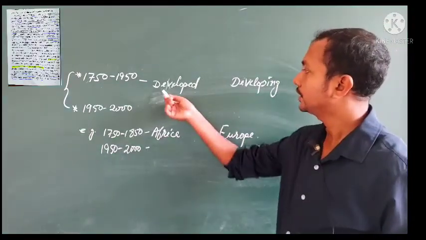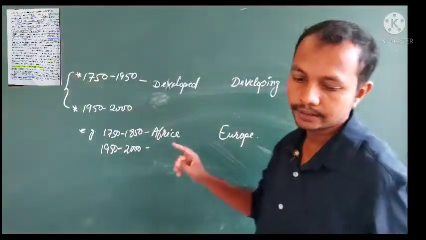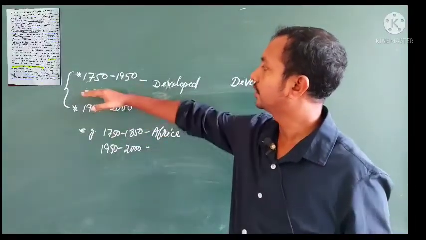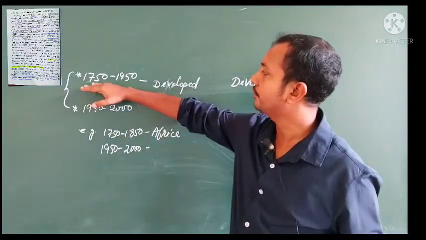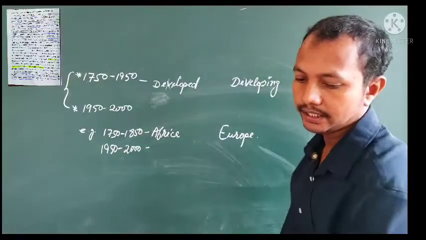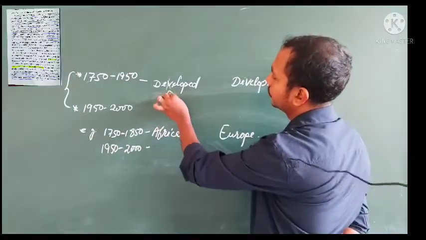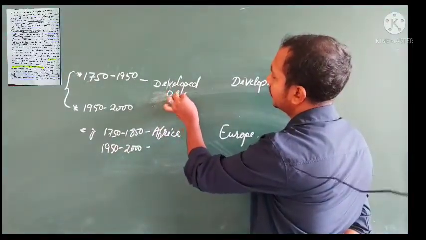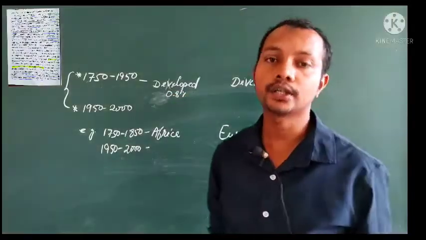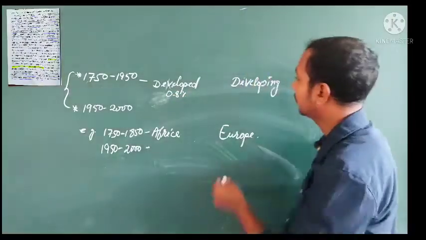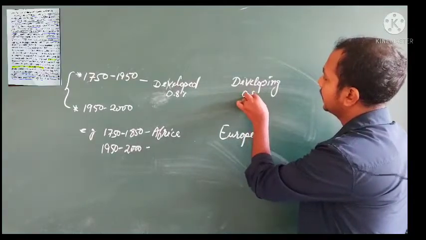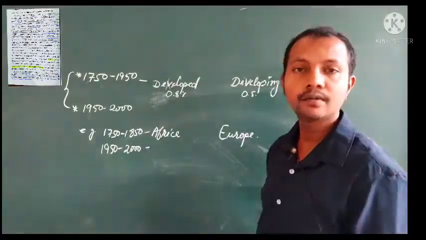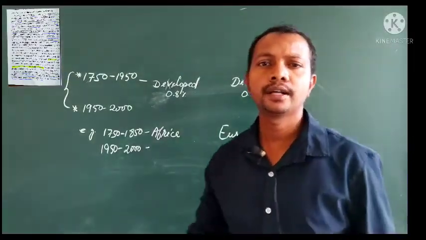Within the time period of 1750 to 1950, developed countries had a growth rate of 0.8 percent, whereas the developing countries had 0.5 percent.